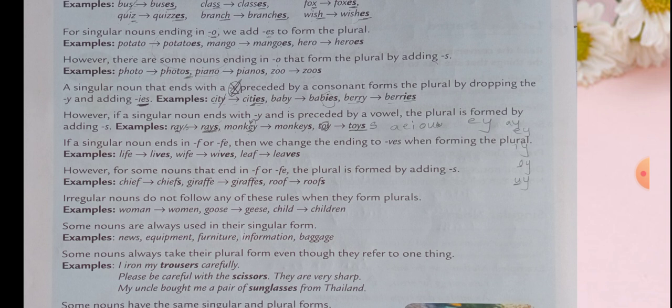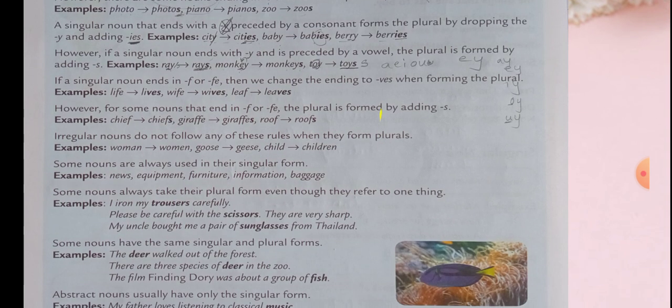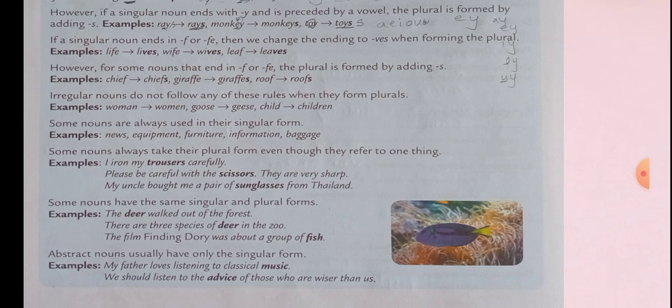Okay. My uncle bought me a pair of sunglasses from Thailand. Here we are saying a pair of sunglasses, not a pair of sunglass. Okay. These spectacles we should use in plural only. Next, some nouns have the same singular and plural forms.